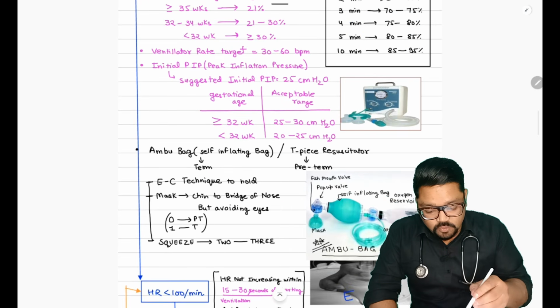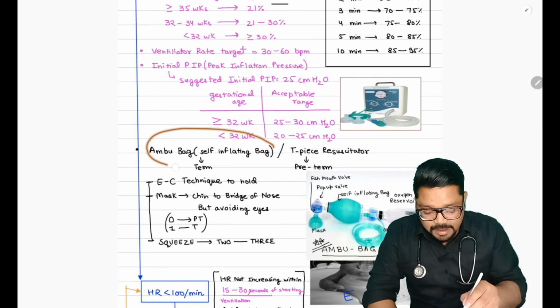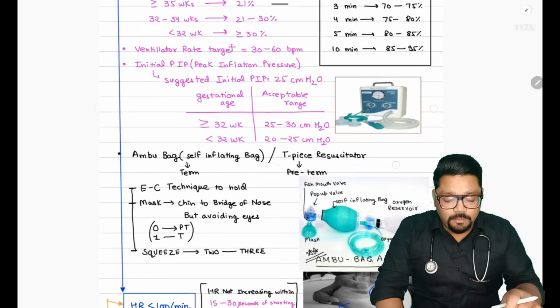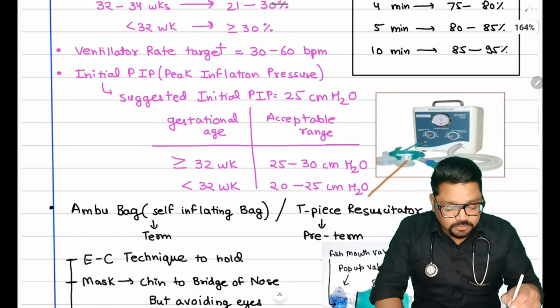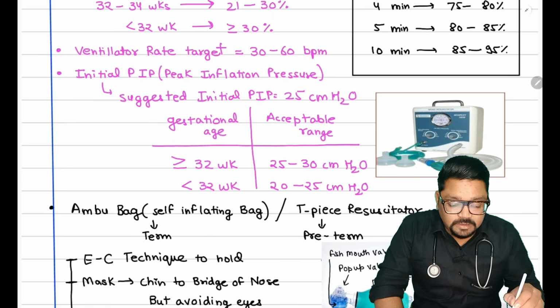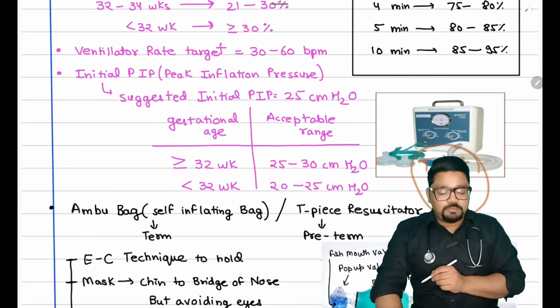Now, how are we going to give this positive pressure ventilation? We are going to give ventilation by a self-inflating bag, and there is something known as a T-piece resuscitator. This is very commonly asked as a spot diagnosis. The T-piece resuscitator is recommended for providing ventilation in a preterm baby.